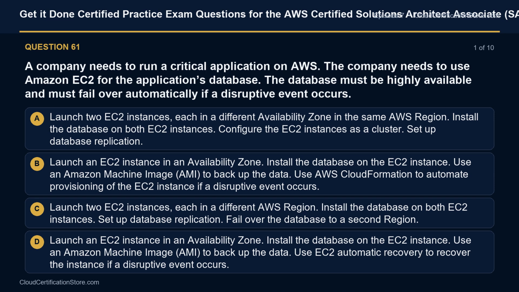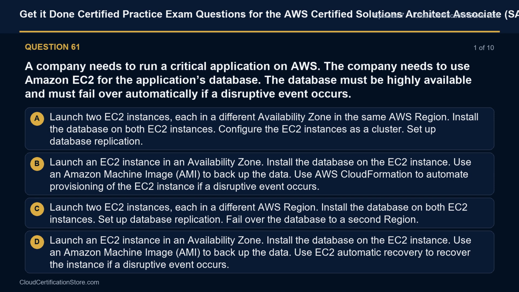Option C. Launch two EC2 instances, each in a different AWS region. Install the database on both EC2 instances. Set up database replication. Fail over the database to a second region.